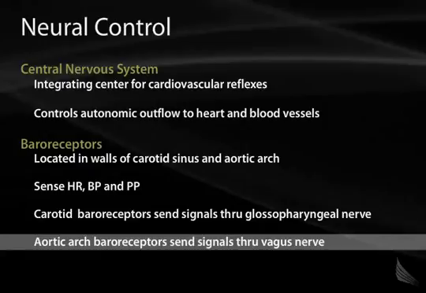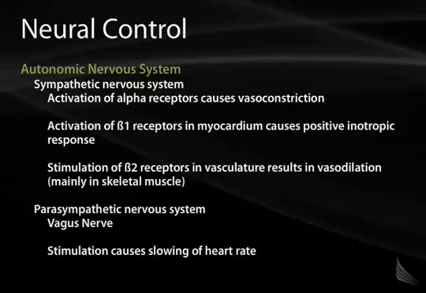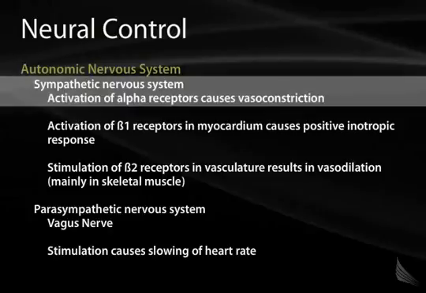Both of these baroreceptors then cause an increased vagal output, or a vagus nerve output, that releases acetylcholine onto the heart, causing the heart to slow down. The sympathetic nervous system is responsible for the activation of alpha receptors. Alpha-1 receptors respond very strongly to epinephrine and norepinephrine.